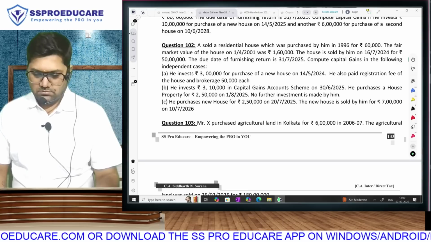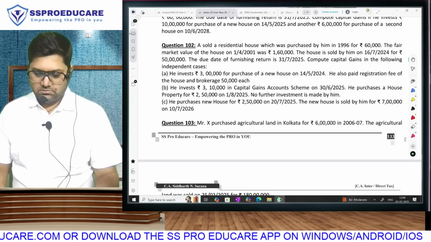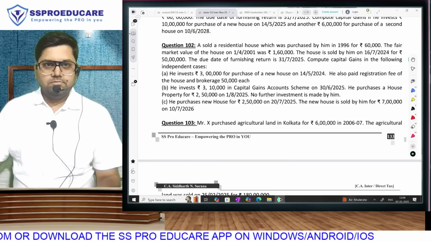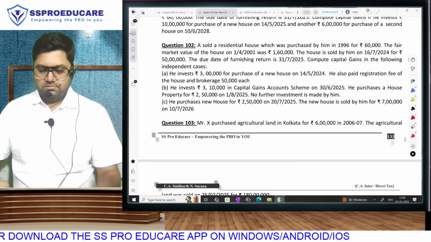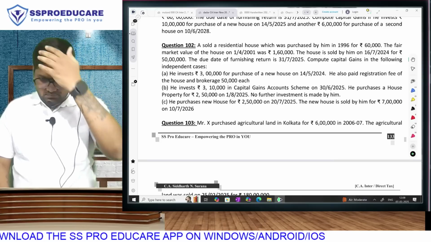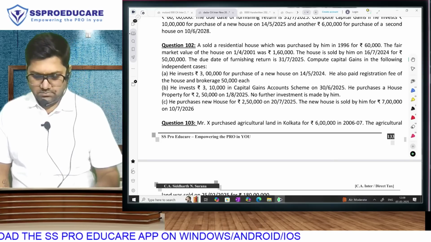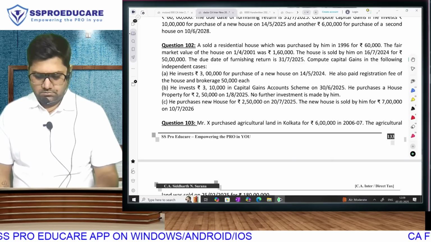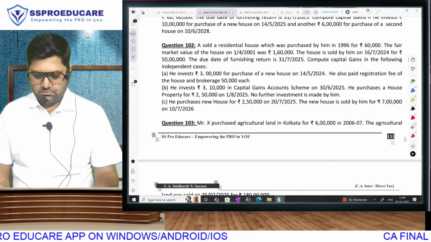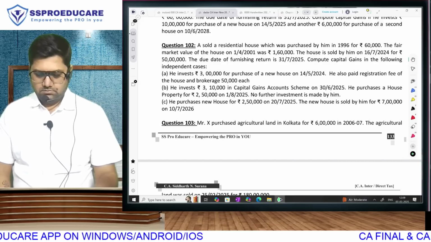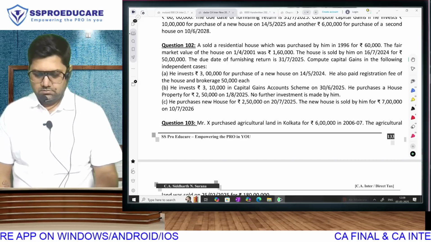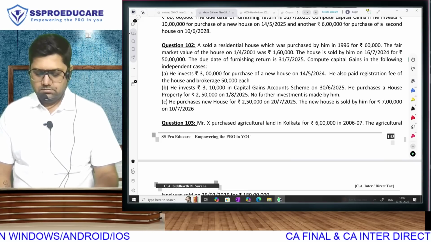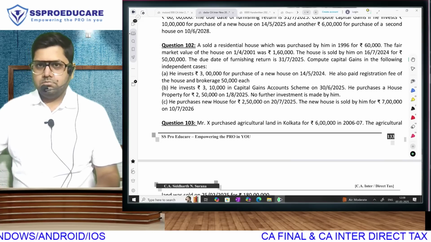He invests rupees 3 lakh for purchase of new house on 14th May 2024. He also paid registration fee of the house and brokerage rupees 50,000 each. We invest rupees 3,10,000 in capital gains account scheme. On 30th June 2025, he purchases a house property of rupees 2,50,000. On 1st August 2025, no further investment is made by him. He purchases new house for rupees 2,50,000 on 20th July 2025. The new house is sold by him for rupees 7 lakhs on 10th July 2026.